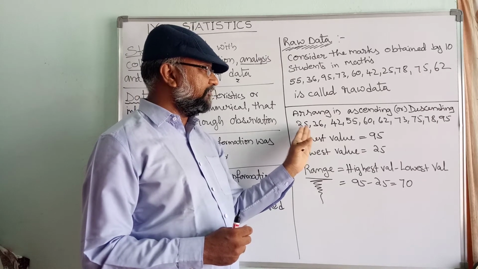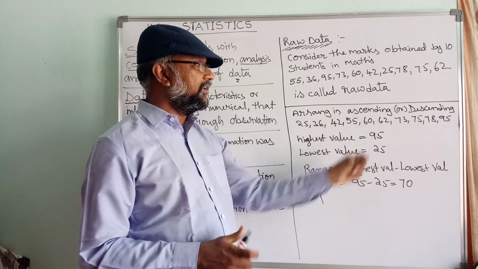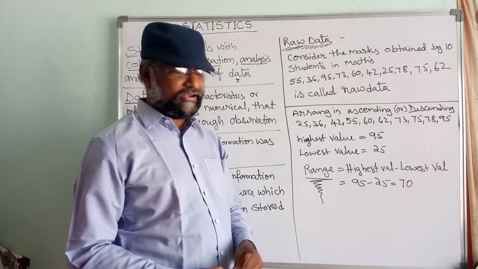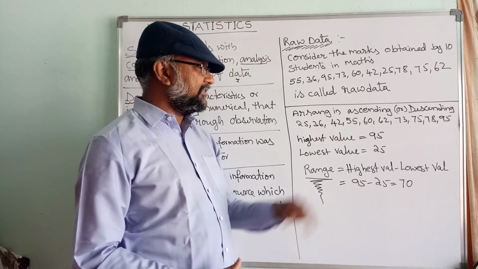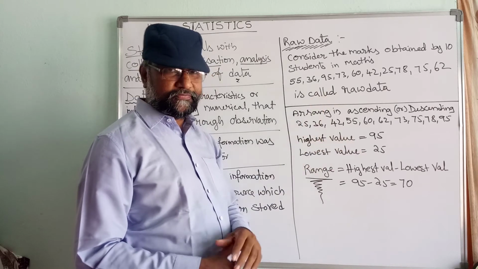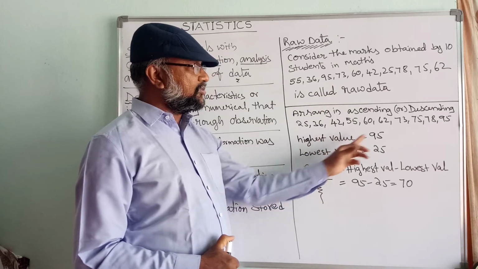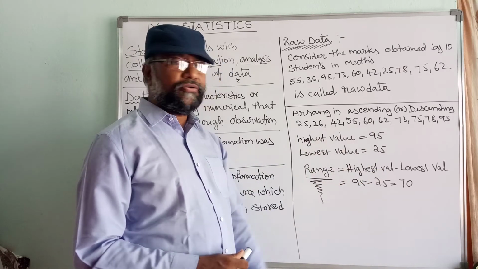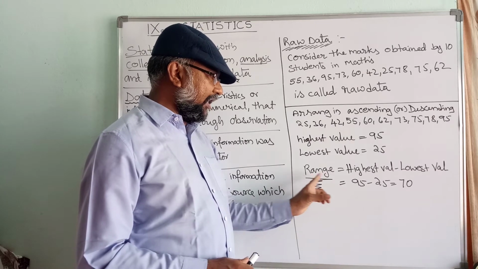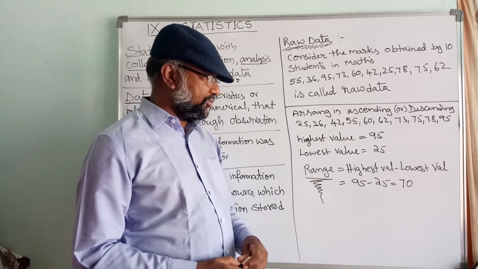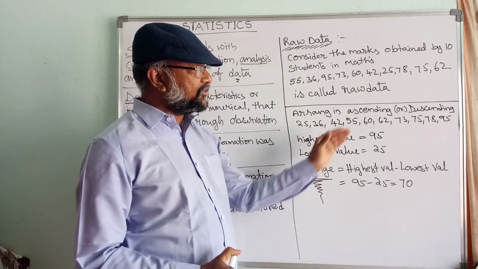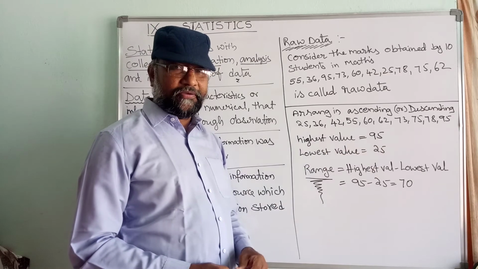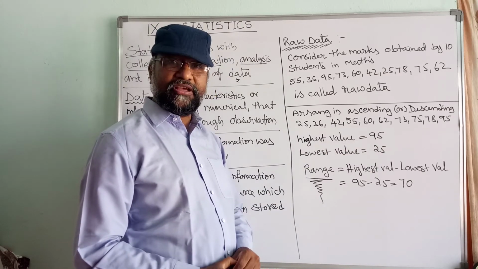Ascending order: 25, 36, 42, 55, 60, 62, 73, 75, 78, 95. Now we just arranged it in an order. The highest value is 95, the lowest value is 25. Now I want to tell you another concept, that is called range. The range is the highest value minus the least value. What is the highest value? 95.